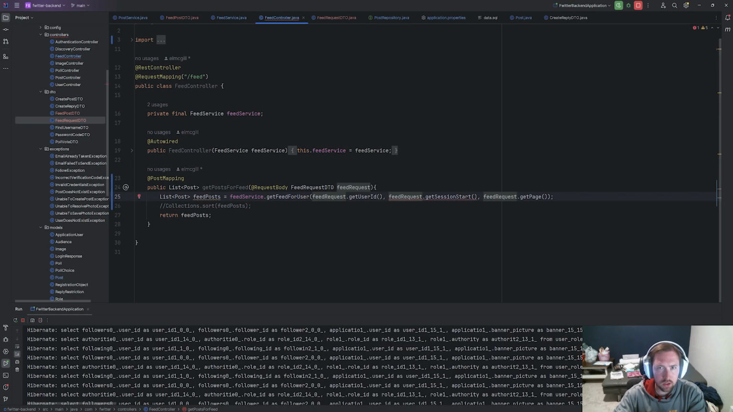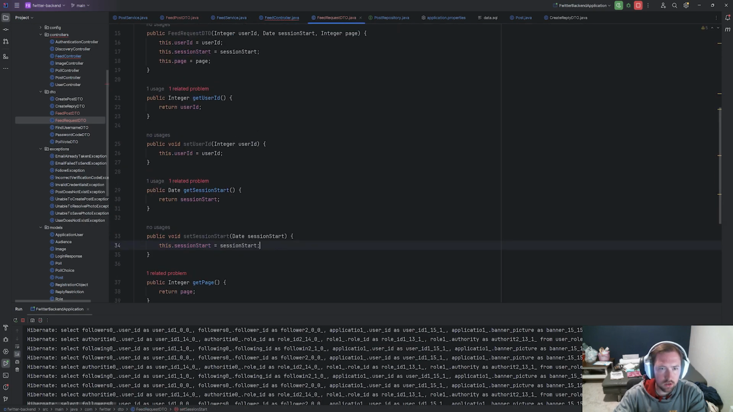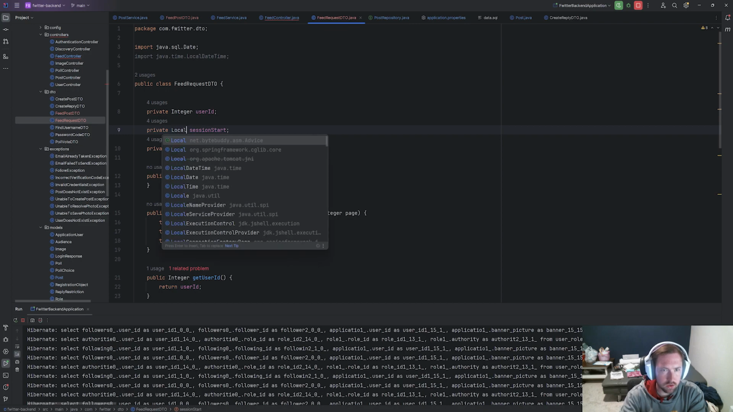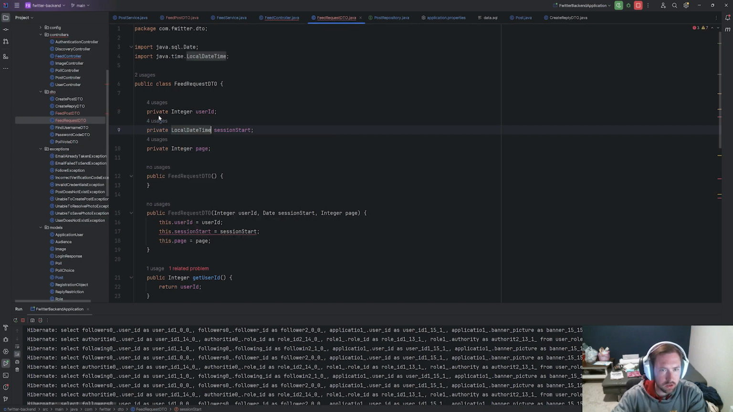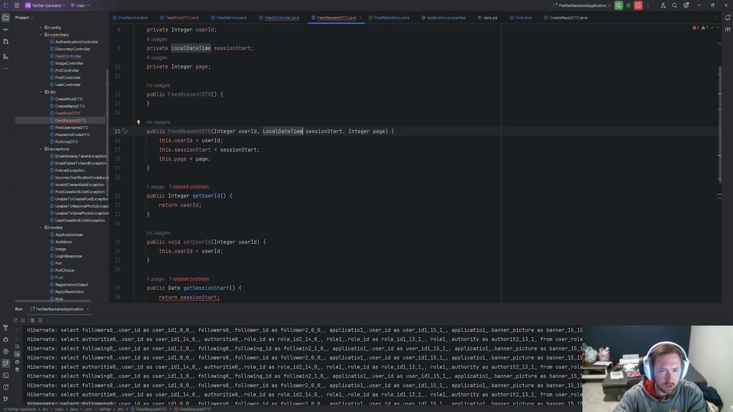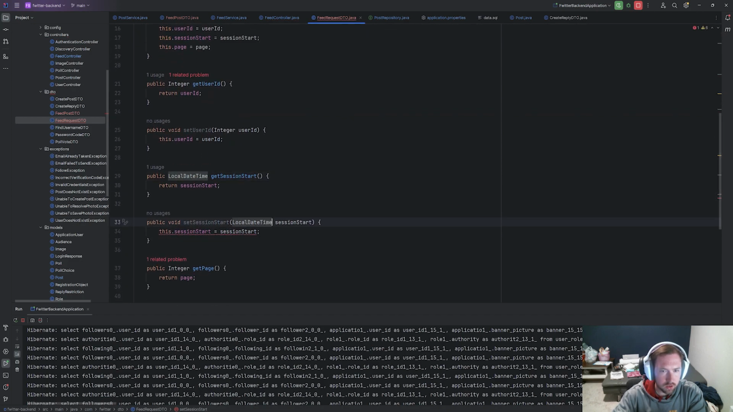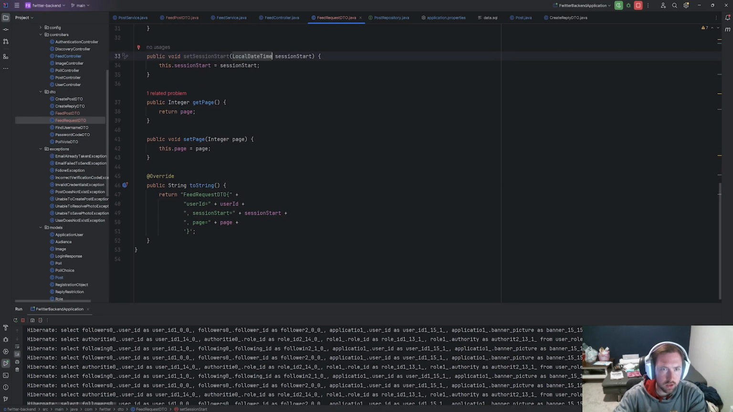And then finally, we need to update the feed request DTO. I know that we did all these changes earlier, but it is what it is. So change this to a LocalDateTime, change that to a LocalDateTime, this one to a LocalDateTime, that one to a LocalDateTime, save it, and that should be good to go.